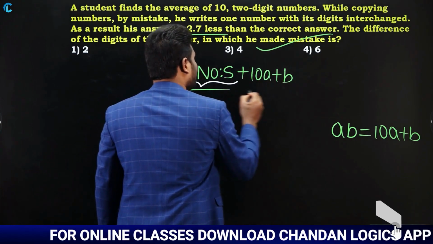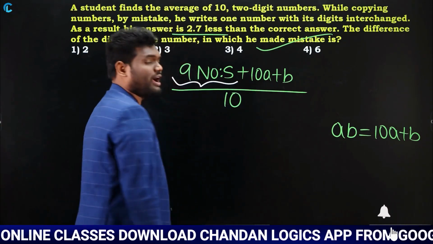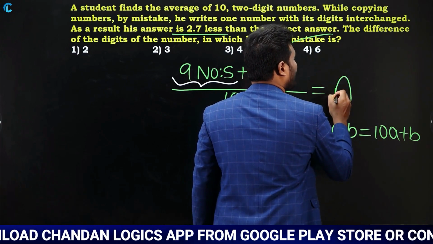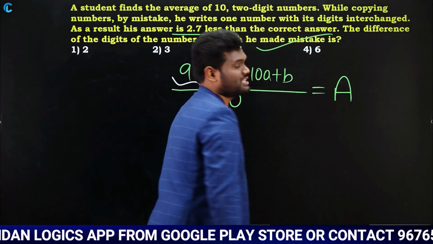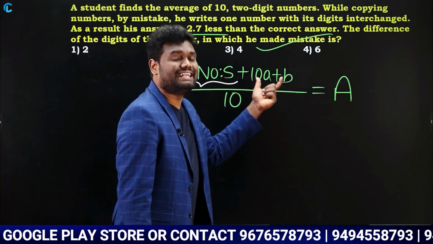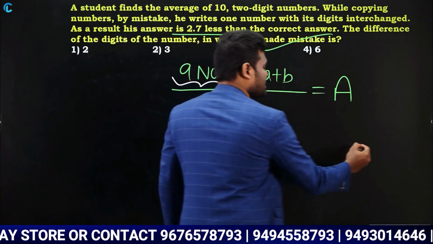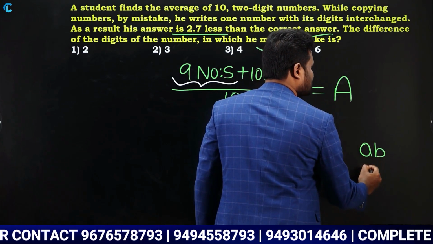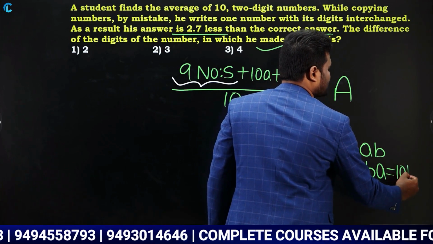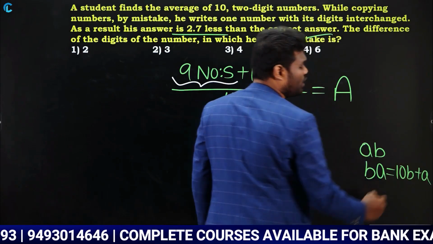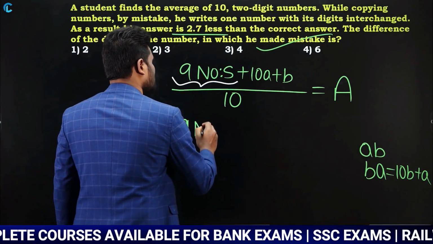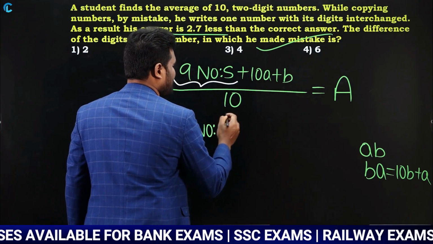Now as it is an average, divide by 10. In total you have 10 numbers, so divide by 10. Now what is the average of all these numbers? We do not know the average, so let us assume the average as A. Now what happens if the digits of this number are interchanged, which means AB is written as BA? If AB is written as BA, then BA can be written as 10B plus A. Yes or no? If it is interchanged, what happens? For these 9 numbers, there is no change. The 9 numbers will be the same as they are.